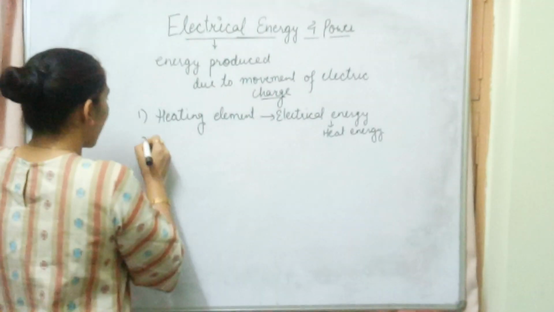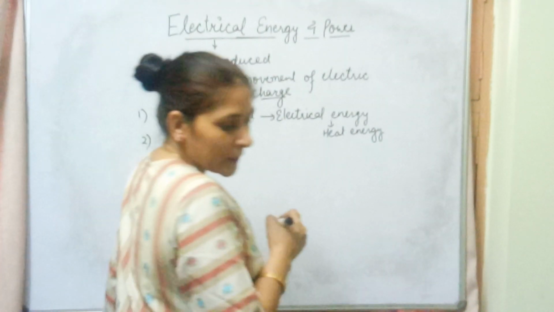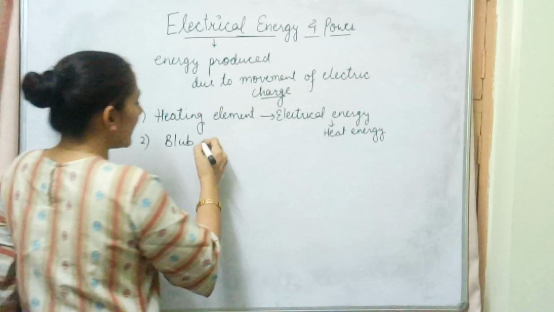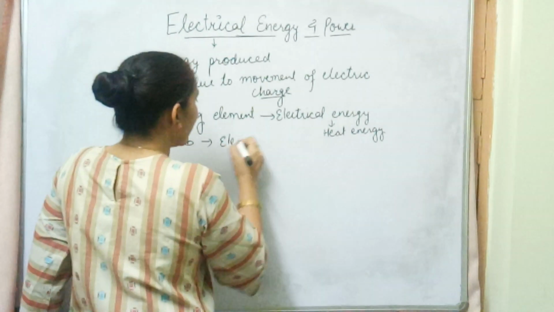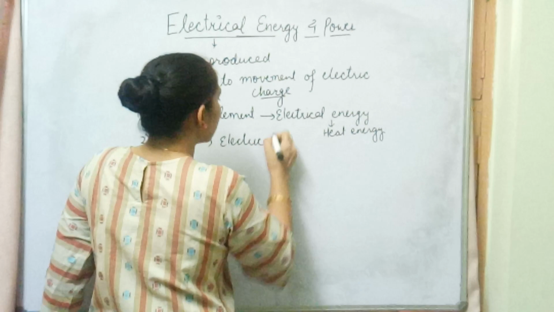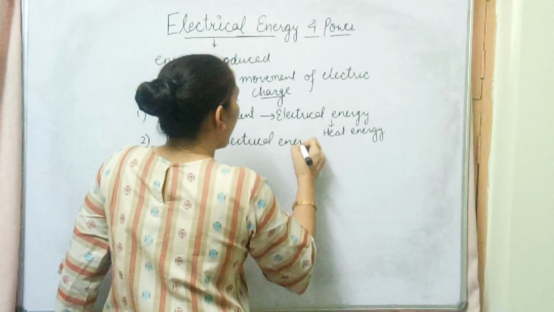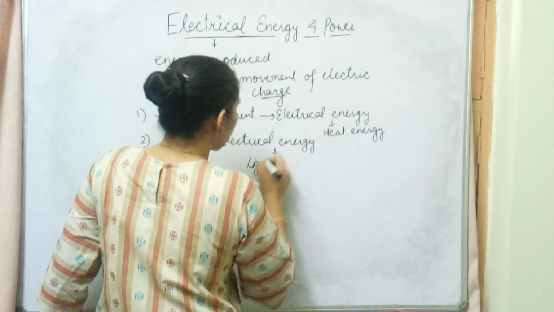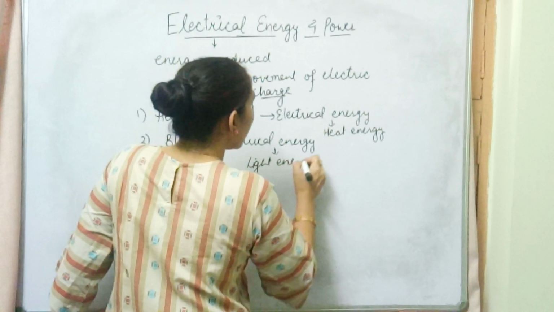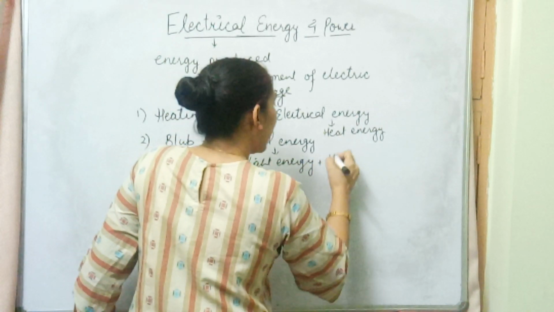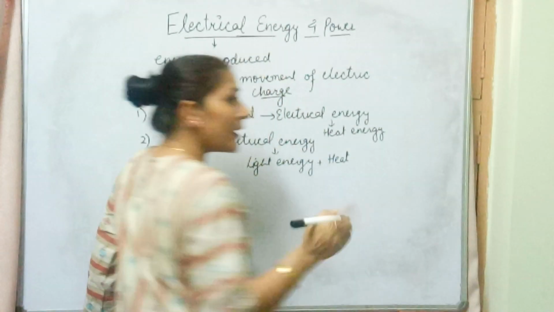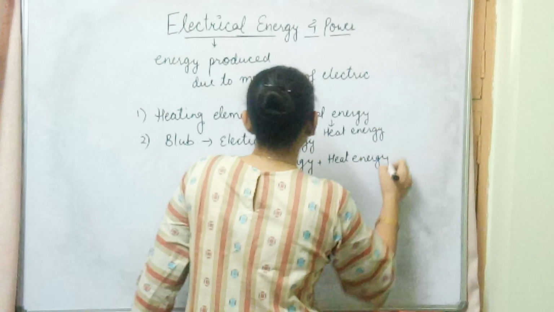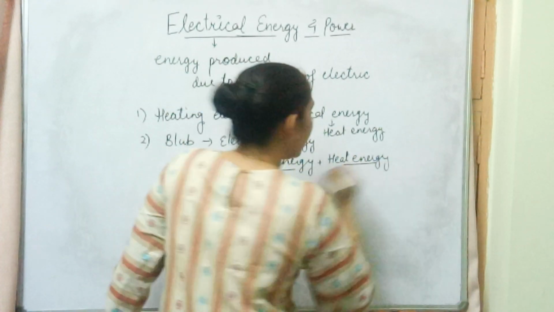The second example is the bulb. In a bulb, the electrical energy is used to heat up the filament of the bulb, and this electrical energy is converted mainly into light energy as well as heat energy, because light energy is produced when the filament of the bulb is heated up. So it is converted basically into two forms, that is light energy and heat energy.